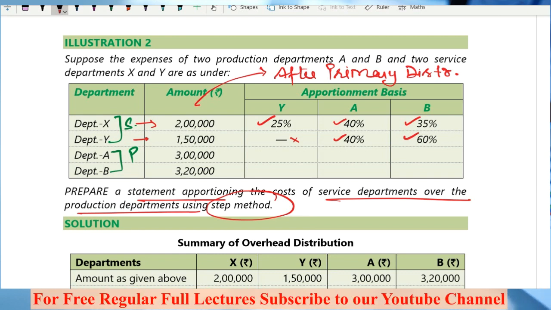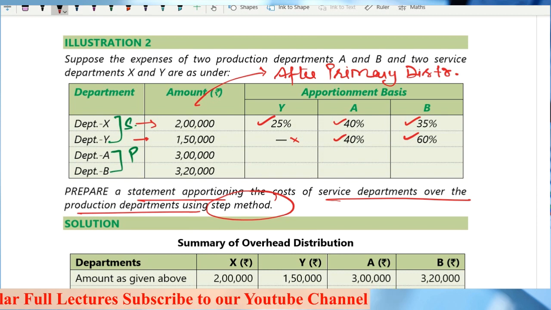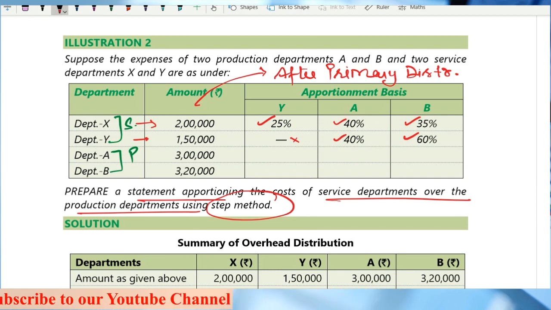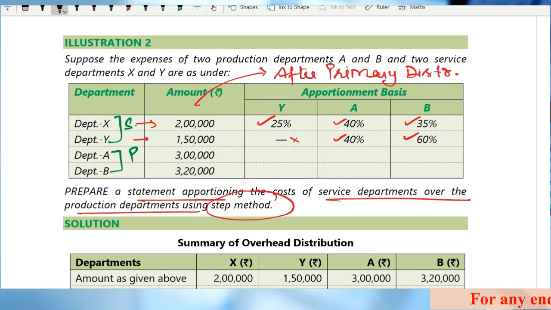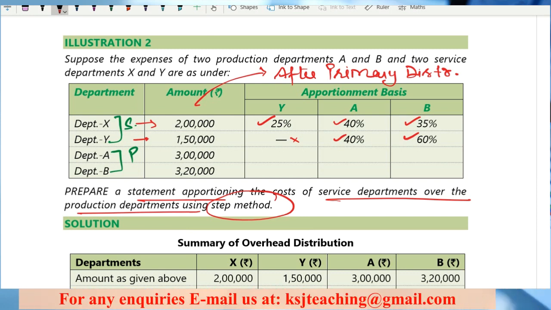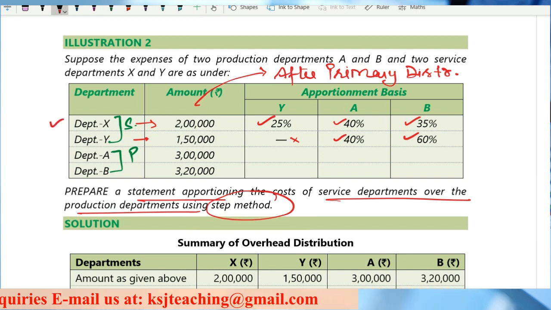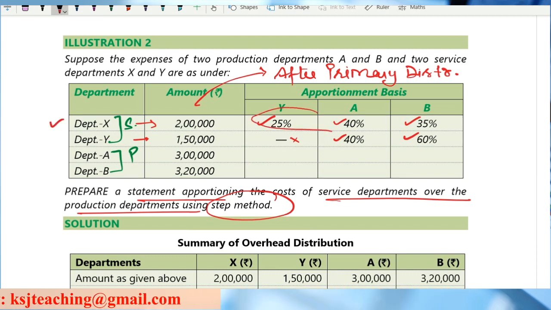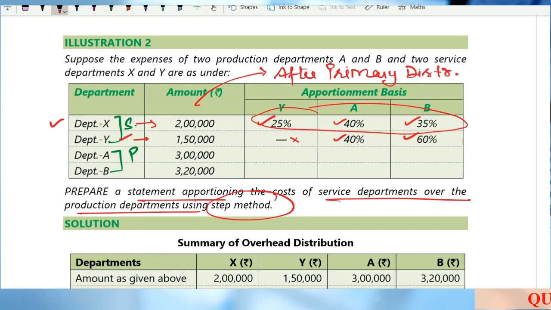In this case, one service department is providing services to another service department but is not taking services in return. I told you that in this method, most scenarios will be like this. That means department X is overall providing more services than department Y, because department X is serving three departments, whereas department Y is serving only two.